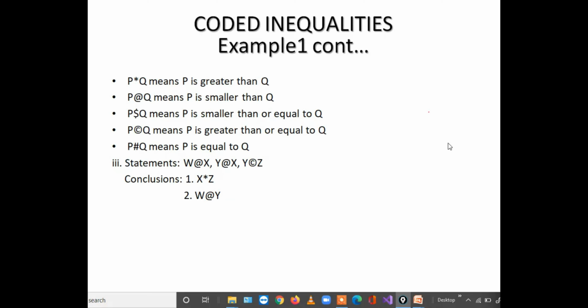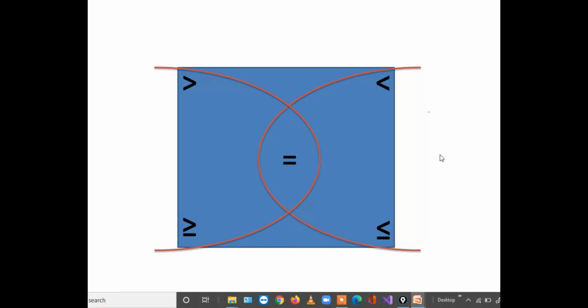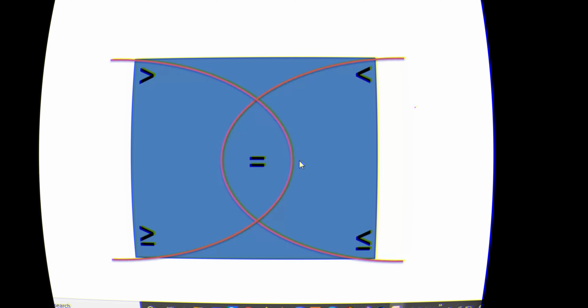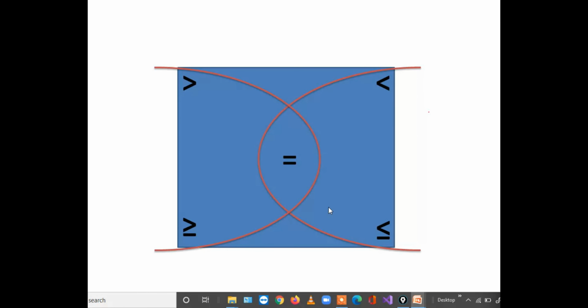Okay, we'll go to the second example. Before going to the second example, try to apply this format. If we have this, we can answer questions without pen and paper. How, sir? This is a standard form. Simply, according to the symbols given in the question, write them here and simply answer according to their combinations.